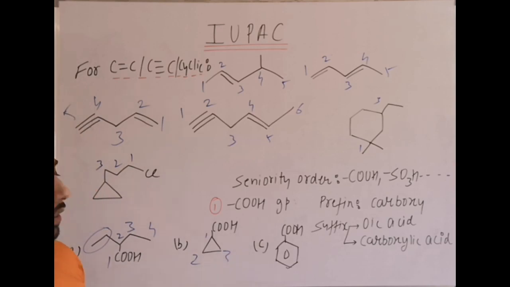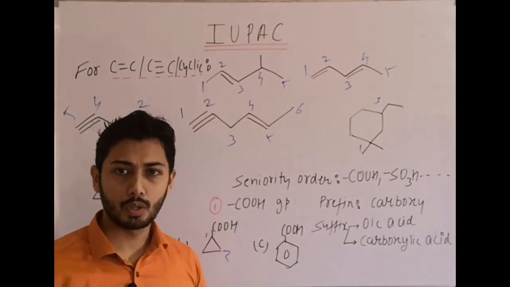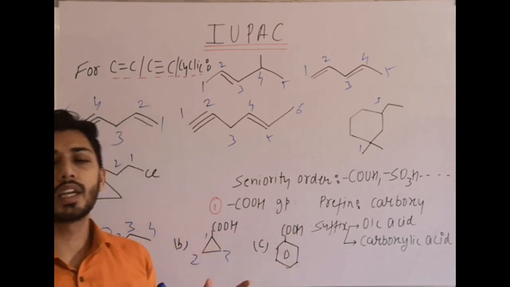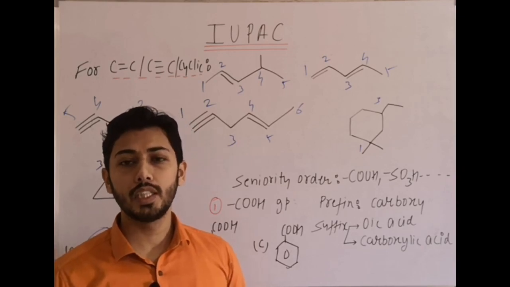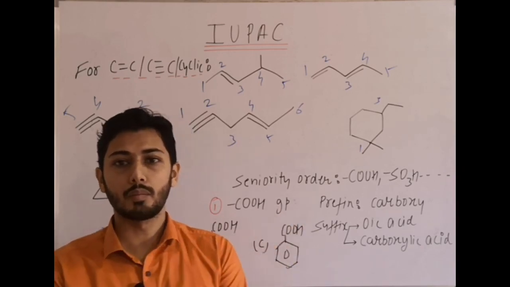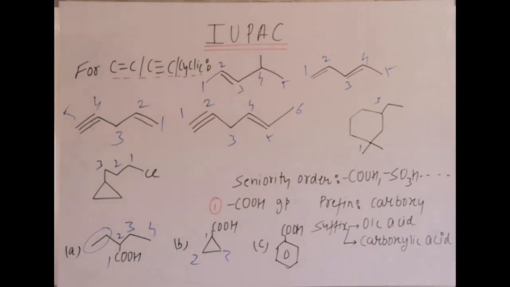Clear? Third, it is a very standard example, benzoic acid, because previously they were common names but these are now IUPAC accepted. So the more appropriate name is benzoic acid or benzene carboxylic acid. Clear? So these are a few examples of the carboxylic acid group.